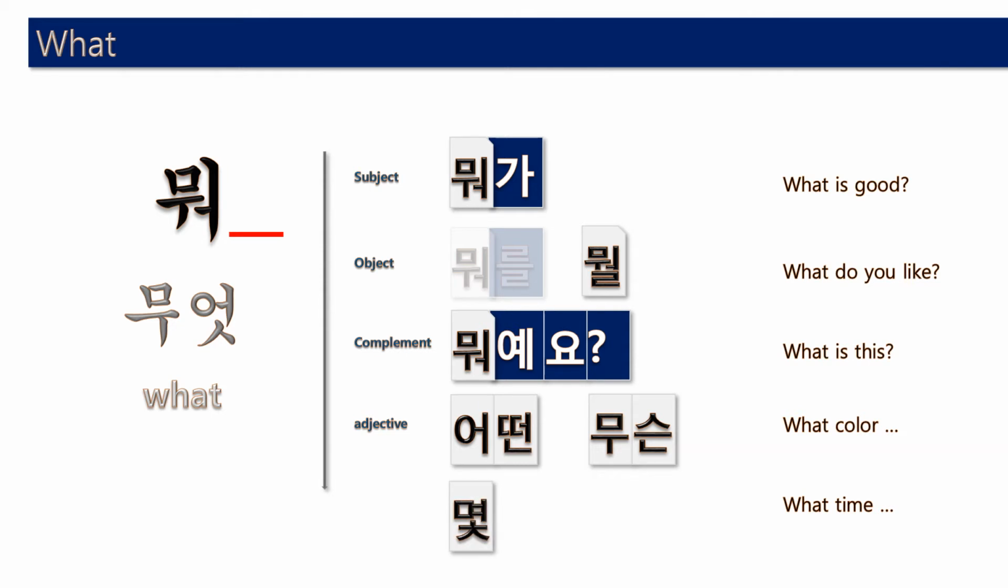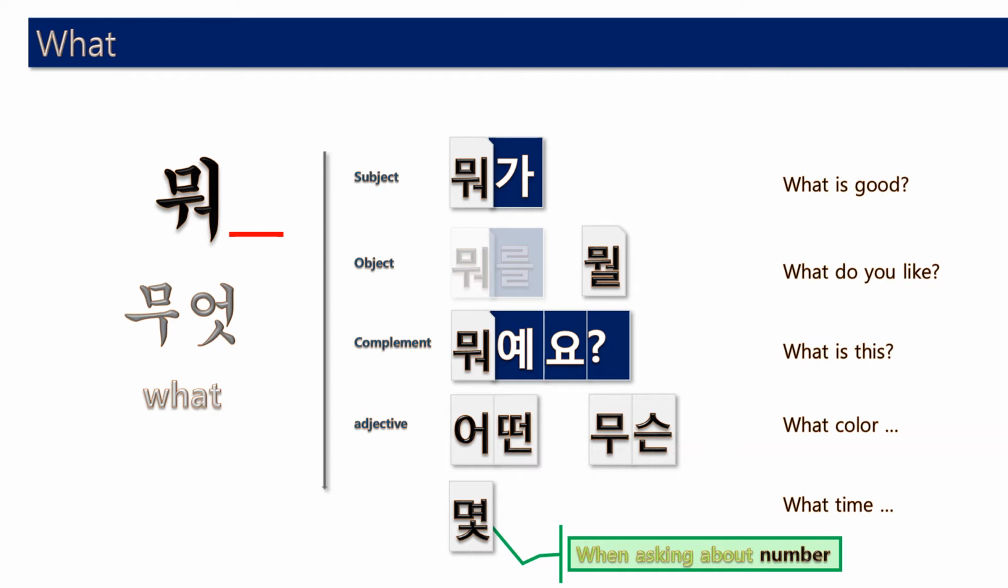What time? What time is 몇. So time 시. So 몇 시예요? When asking about a number, okay? So when the answer is related with a number, we use 몇. So for example, what time is it? Okay, so what time? 몇. Okay, what color? 어떤 색깔 or 무슨 색깔.